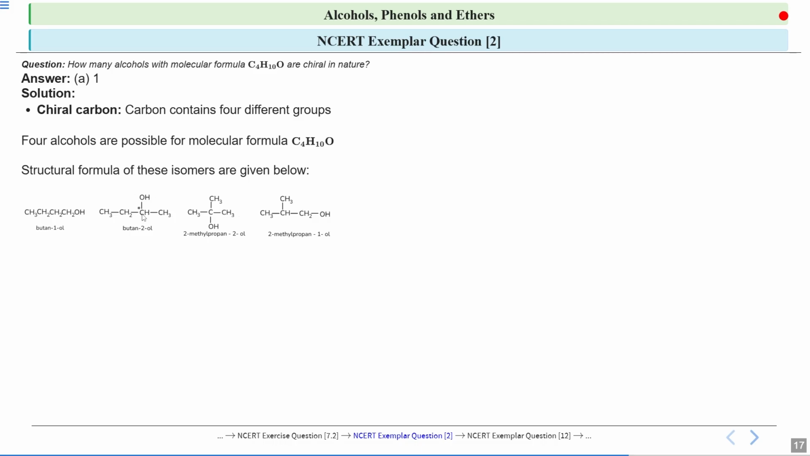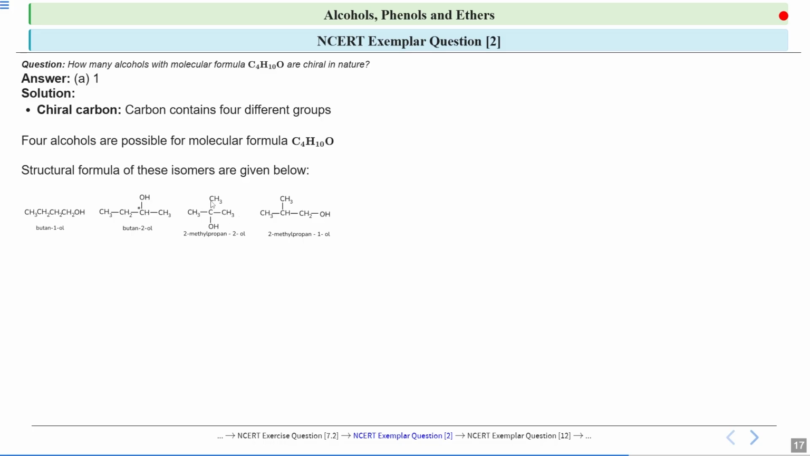So since it is attached to two other carbons, it is a secondary structure. Now see, this carbon over here will be a chiral carbon because it is attached to four different groups. See, one CH2 group, one hydroxyl group, one methyl group and one hydrogen. So hydrogen, CH2, OH and CH3, all groups are different. So this carbon will be a chiral carbon. And the structure is butan-2-ol, because the hydroxyl group is attached to the second carbon.